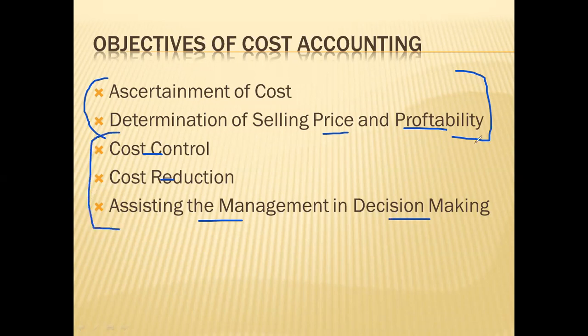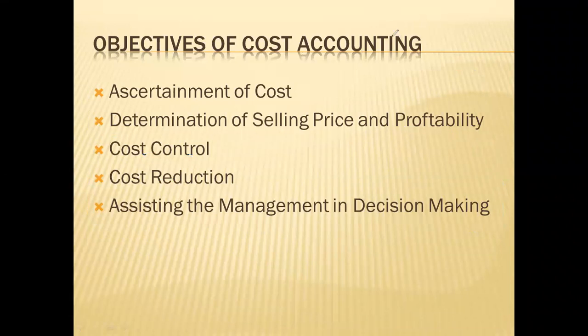In cost control, you will use standard costing, value analysis, variance analysis, etc. In decision making, you can use the concept of target costing. For cost control also you can use target costing. Here you will use relevant costing, etc. These are some of the objectives of cost accounting.